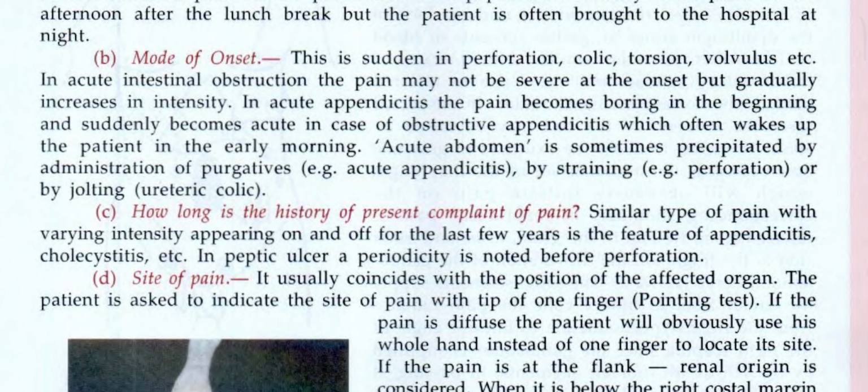Mode of onset. This is sudden in perforation, colic, torsion, volvulus, etc. In acute intestinal obstruction, the pain may not be severe at the onset, but gradually it increases in intensity. In acute appendicitis, the pain is boring in the beginning and suddenly becomes acute in cases of acute obstructive appendicitis, which often wakes up the patient in the early morning. Acute abdomen is sometimes precipitated by administration of purgatives, for example acute appendicitis, by straining, for example perforation, or by solving urinary colic.